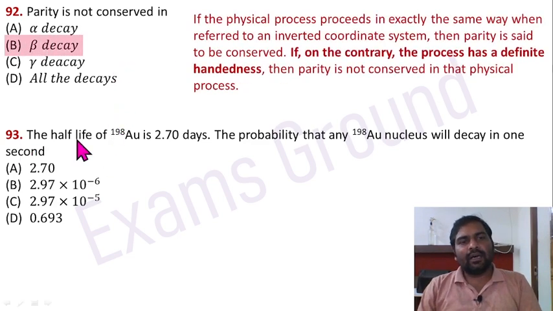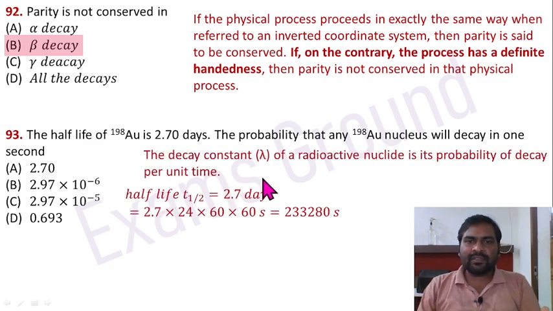Question 93. The half-life of 198 gold is 2.70 days. The probability that any 198 gold nucleus will decay in 1 second. The decay constant lambda of a radioactive nuclide is its probability of decay per unit time. So we have to calculate this decay constant. So half-life is given as 2.7 days. Convert it into seconds, it is